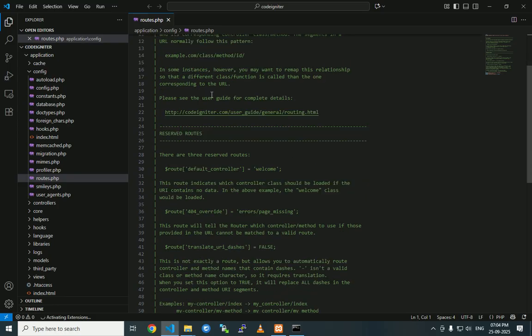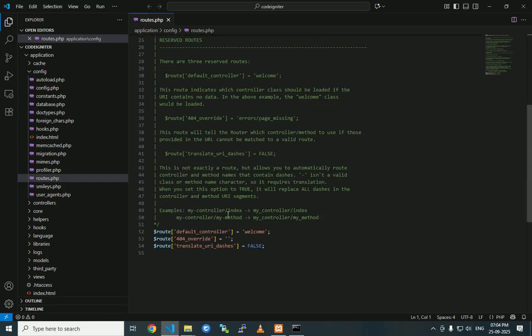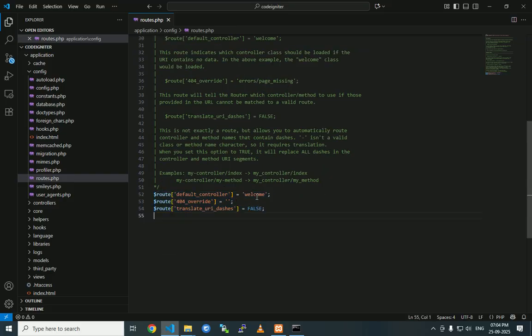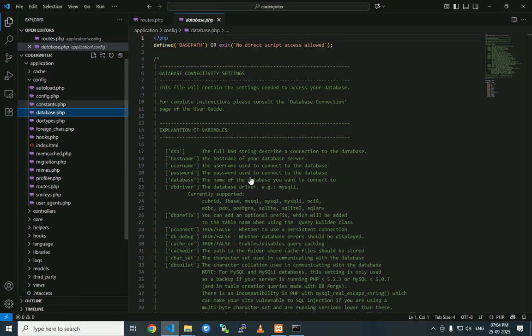In routes, this is the default welcome page. The default controller is showing welcome here, and the 404 page override is here too. If we enter any URL, it will go directly to the routes. From the routes it will go to the views and the model. Now we can configure the database. Open database and scroll down.